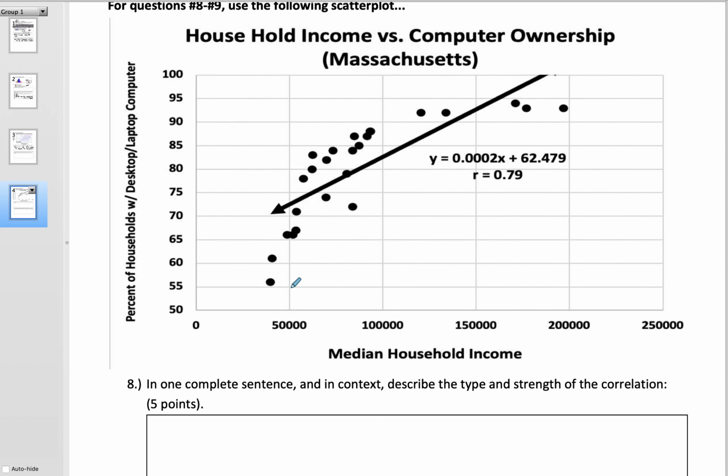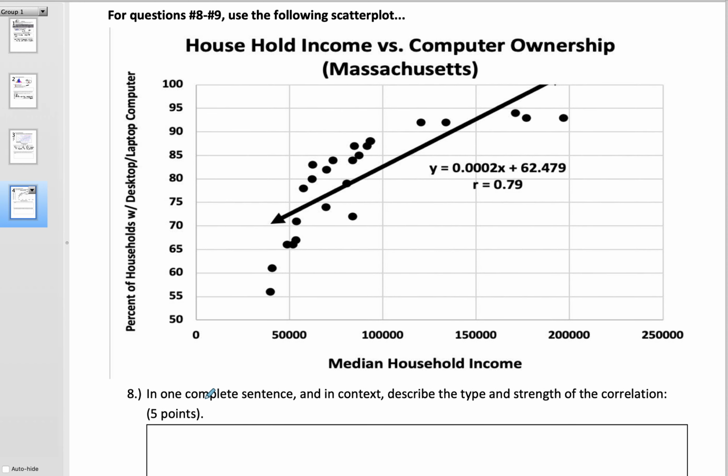Last one was a social justice concept. So it had to do with different household incomes and what percent of people owned a desktop and laptop computer. So basically the interpretation is going to be similar. There is a strong positive correlation, fairly strong, between median household income and percent of households with desktop and laptop computers. I'm just going to say that out loud. Again, there is a strong positive correlation between median household income and percent of households with desktop or laptop computers.